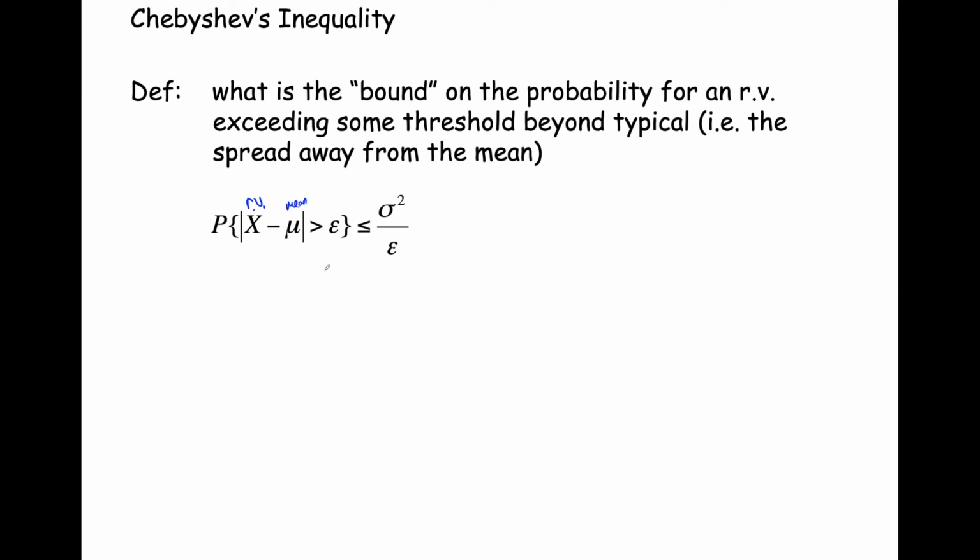That probability is no more than, right? So it could be equal to or less than, but not greater than, sigma squared, the variance of that random variable, divided by epsilon. So what is that saying? Well, the biggest probability you're going to get for the difference between X and its mean being greater than epsilon is sigma squared over epsilon. Of course, it can be less than that. It can be as small as 0, because 0 is a valid probability, and probabilities are never negative.